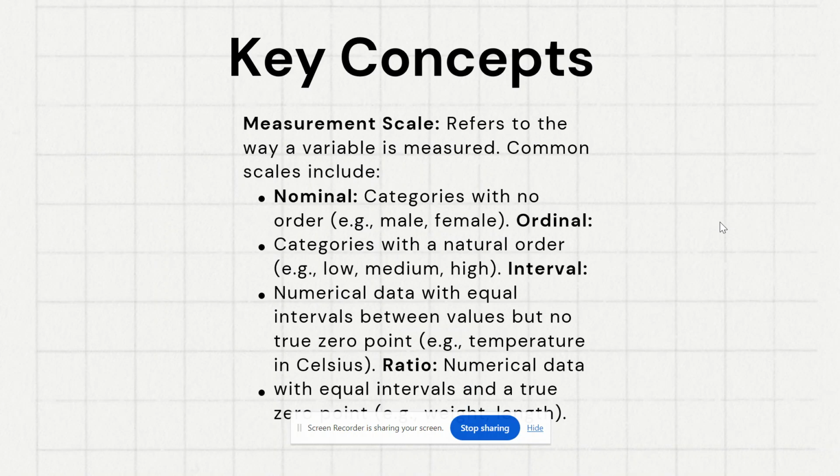The interval contains numerical data with meaningful differences between values, but no true 0 point, like temperature in Celsius. Ratio is numerical data with equal intervals and a true 0 point. So these are some of the concepts when it comes to variables.